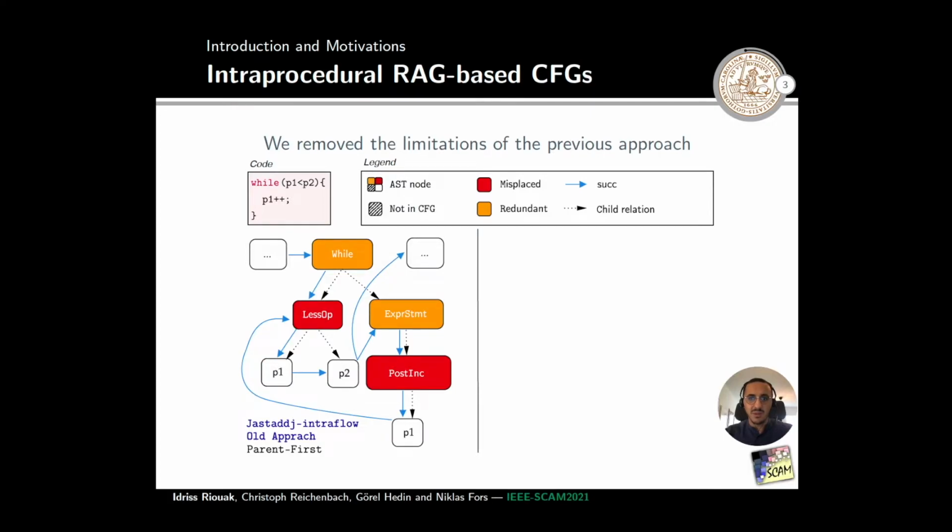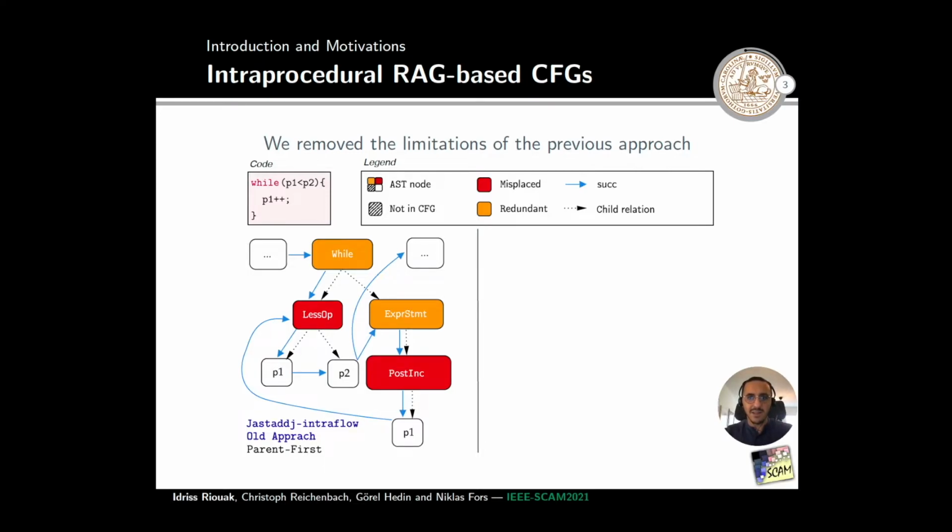We removed the limitations of the previous RAG-based framework, JastAdd INTRAFlow, and we will explain how using this simple example. On the top left corner, we have a while statement with a condition and a post-increment expression. Right below, we have the AST representation of this snippet, and in light blue, the successor relation. JastAdd INTRAFlow builds parent-first control flow graphs.